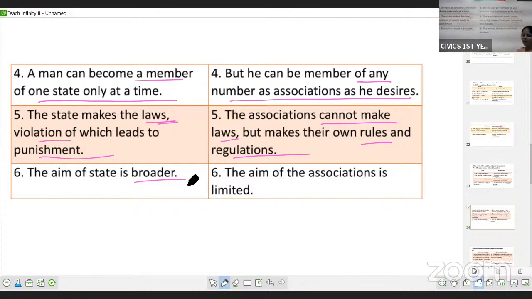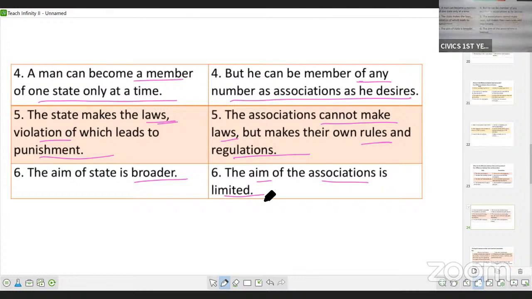Okay, the aim of the state is broader. It works for the welfare of the people, whereas the aim of the association is limited, because the association works only for its members. Okay, so the aim of association is limited. They work for the welfare of only its members, whereas state works for the whole population.